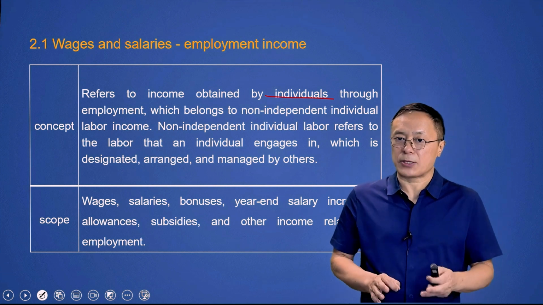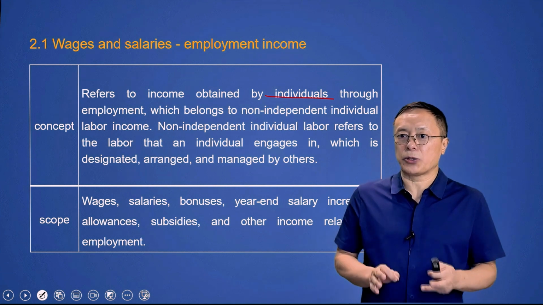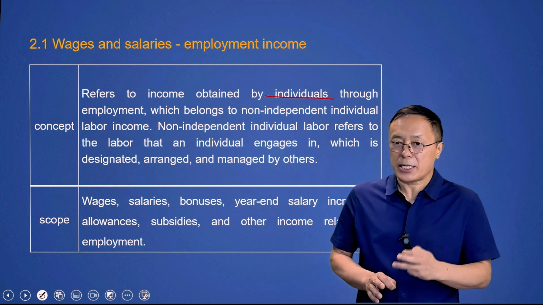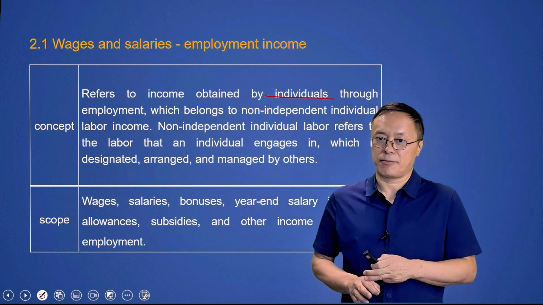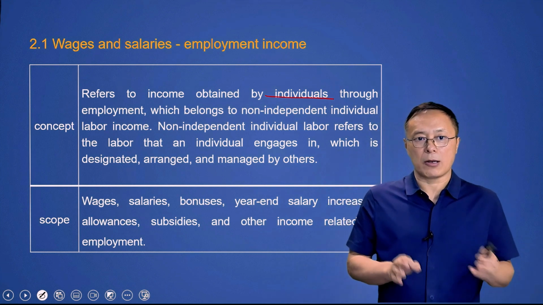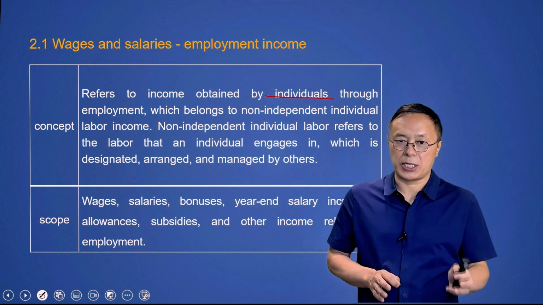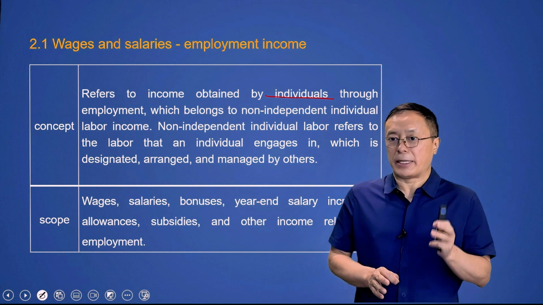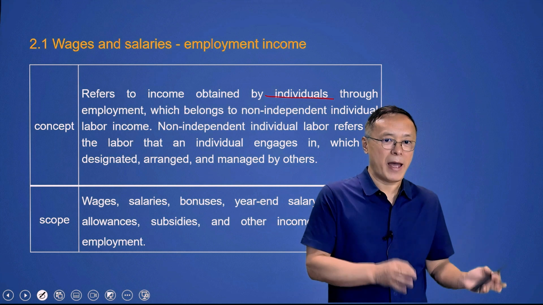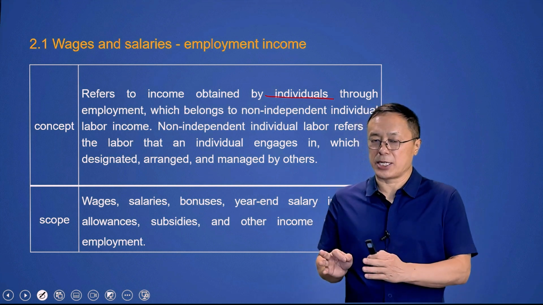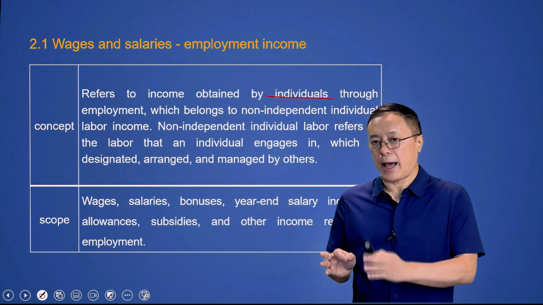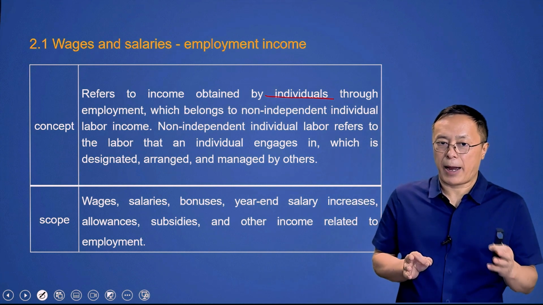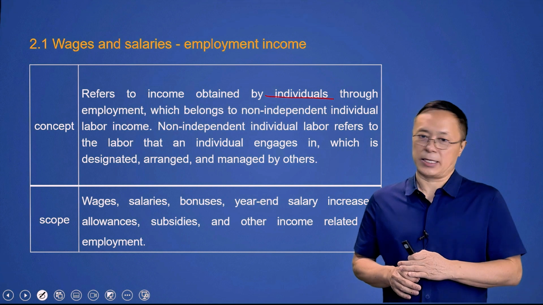Non-independent individual labor refers to labor that an individual engaged in which is designated, arranged, and managed by others. Individuals who work or serve companies, factories, or administrative institutions are all non-independent workers. Whether an income belongs to wages and salaries depends on the essence and cannot be judged solely by literal words.